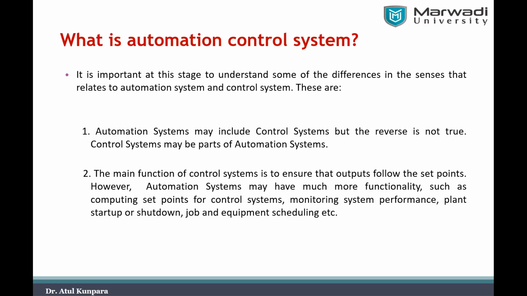That is, at what time a particular equipment should start, stop, run, and have maintenance applied, everything. So an automation system has much more functionality than a control system. With these two points, you can easily understand the clear difference between the automation system and the control system. Am I making this difference clear in your mind?